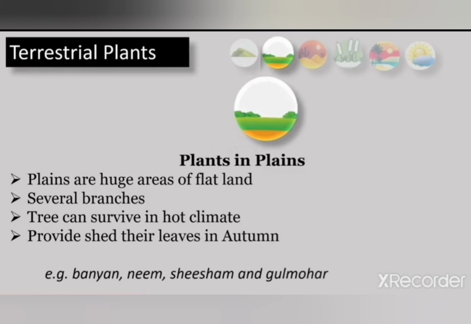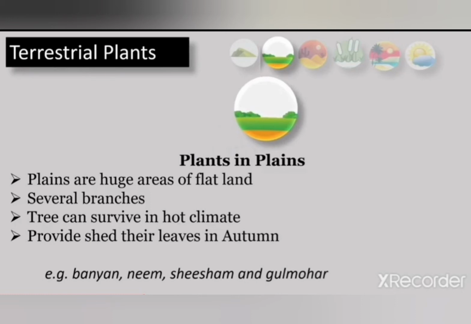Okay student, plains are huge areas of flat land, and the plants growing here have several branches, and the trees can survive in hot climate. The plants growing in plains can even survive in hot climate. And the trees growing in plains shed their leaves once in a year.